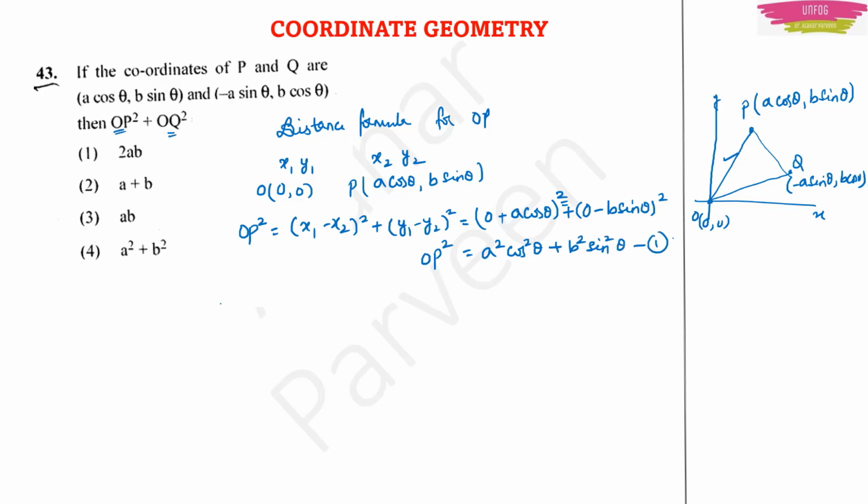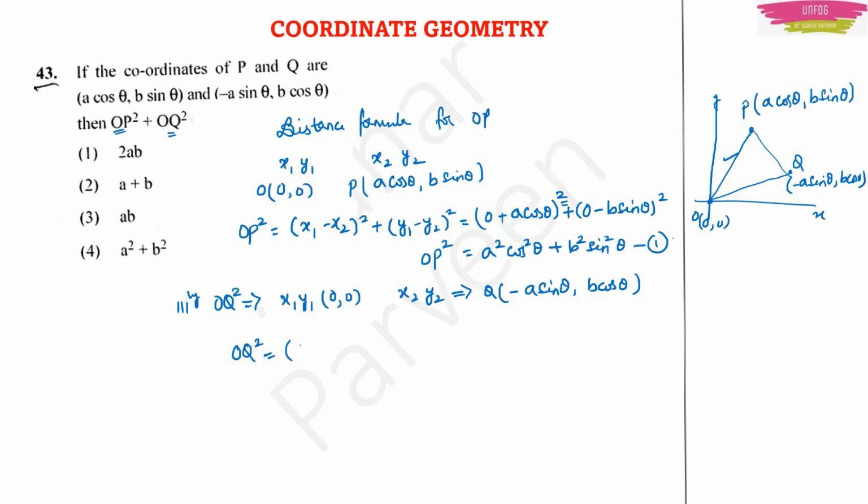Now you should get OQ square. Similarly, for OQ square, if you apply the distance formula, your x1, y1 will become the origin and x2, y2 will become the coordinates of Q now. So, minus a sin theta and b cos theta. So OQ square is equal to, again, x1 minus x2 whole square.